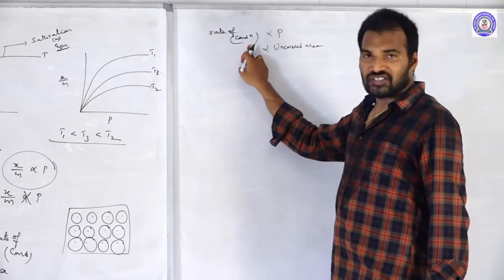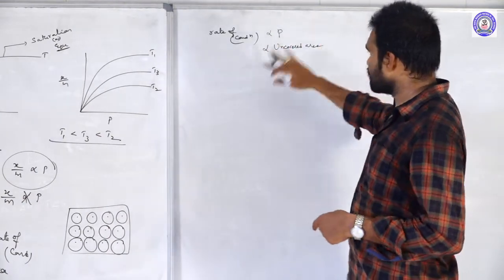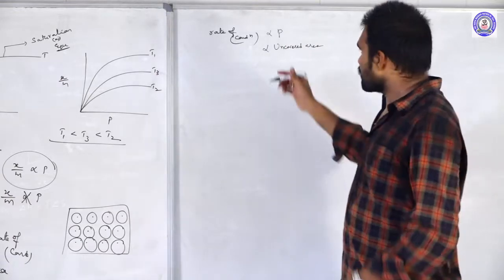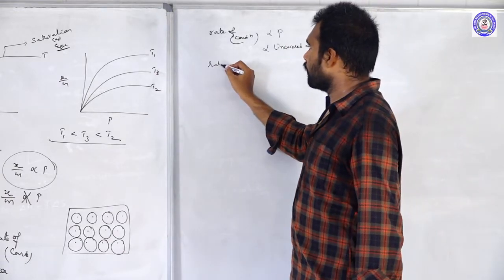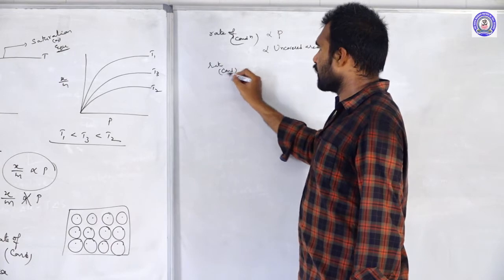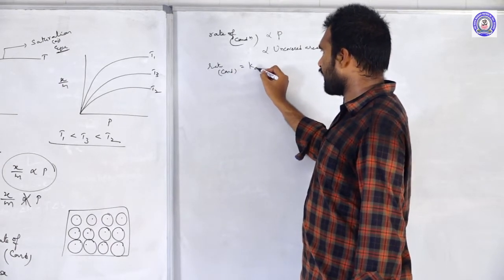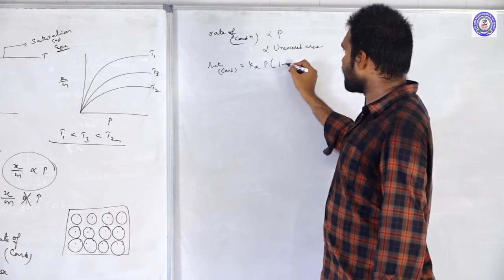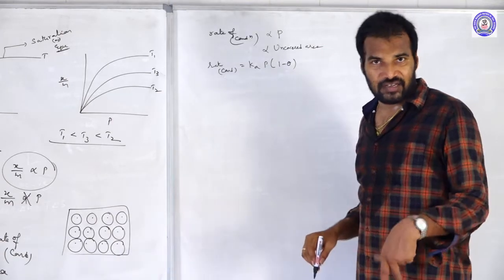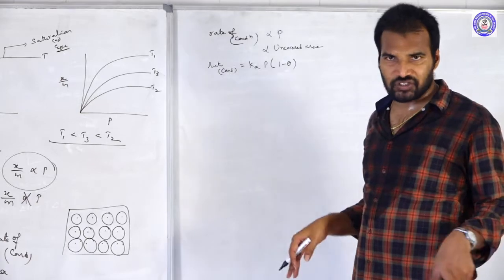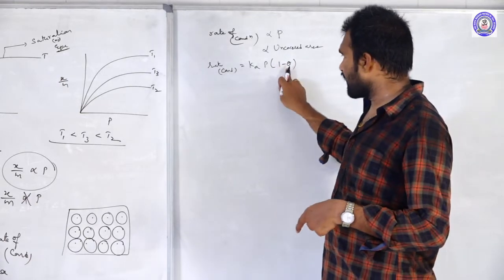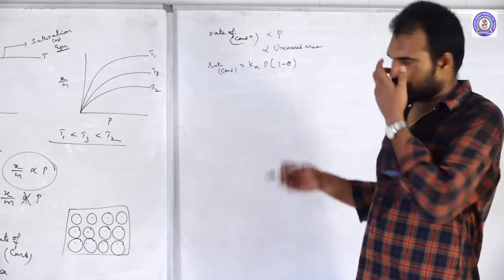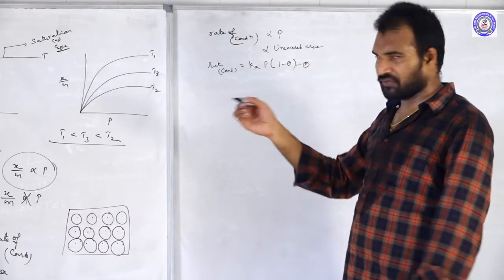So the rate of condensation is equal to Ka, the association constant, times P, times the uncovered area, which is 1 minus theta. Why? Because theta is the covered area, so if the total area is 1, the remaining will be 1 minus theta. So this is equation number 2, and that is equation number 1.